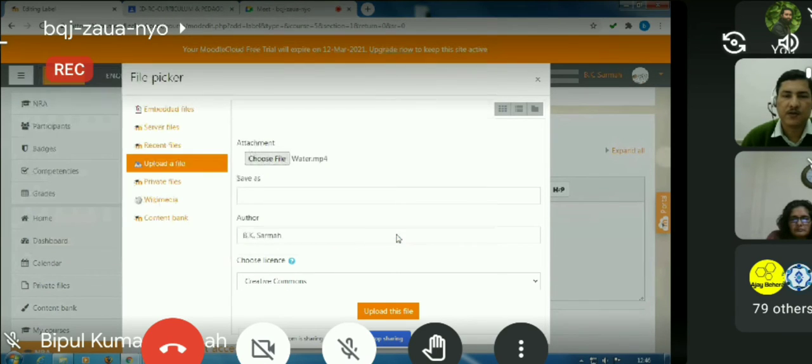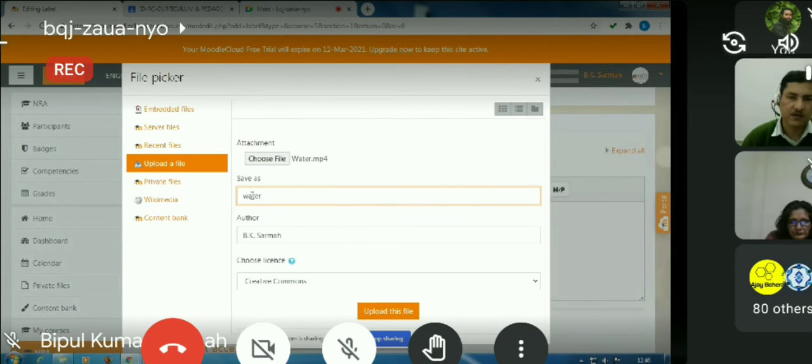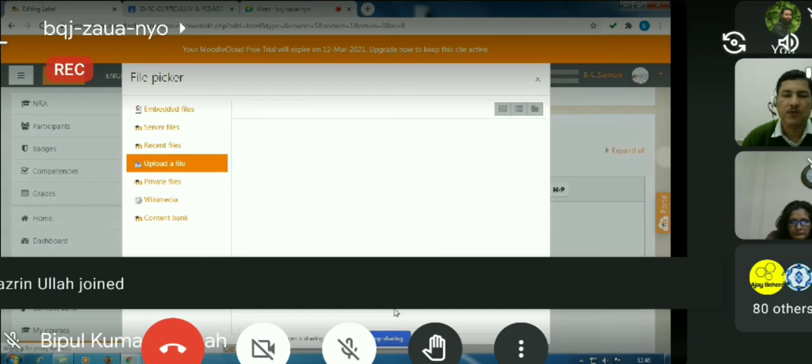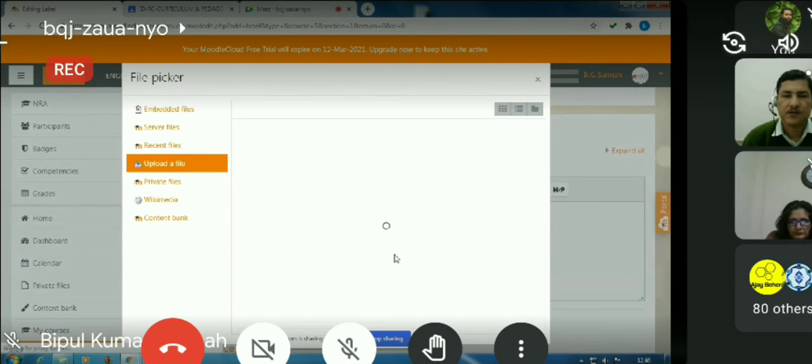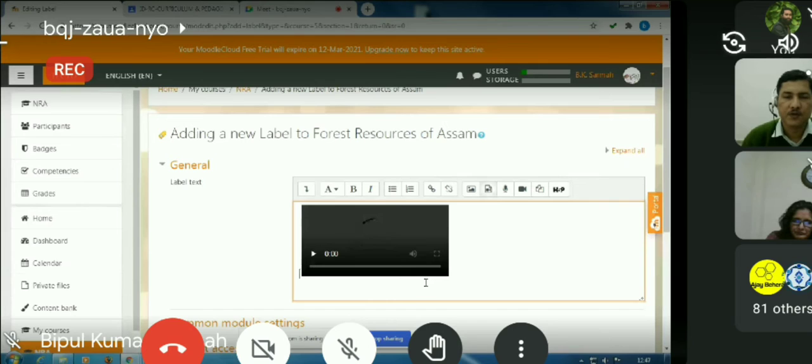We open it and save it, say water, and upload this file. So this file is being uploaded, and now we can insert this media in the label.